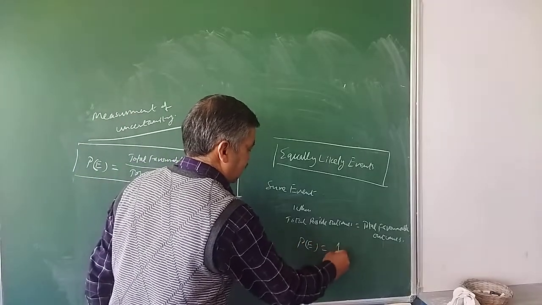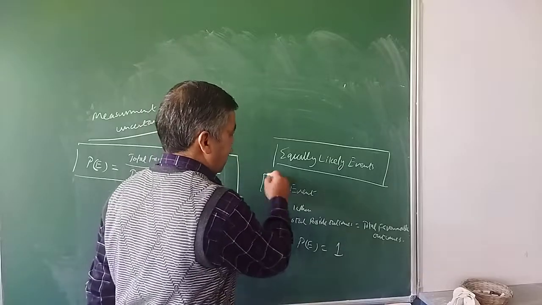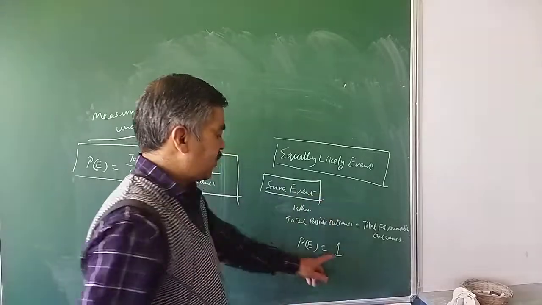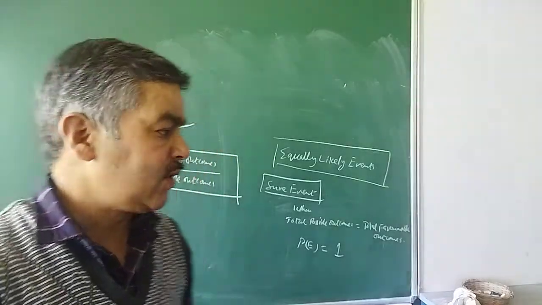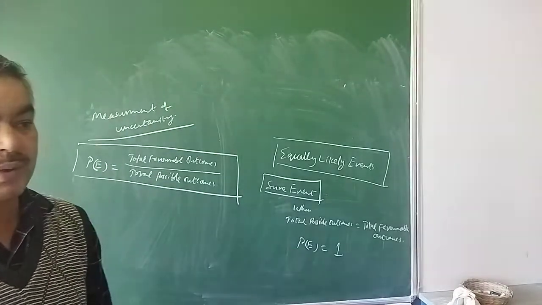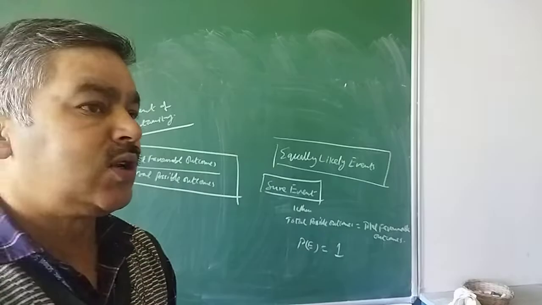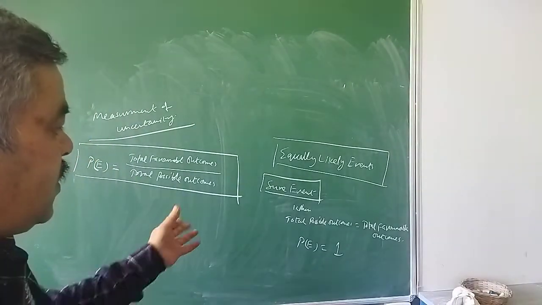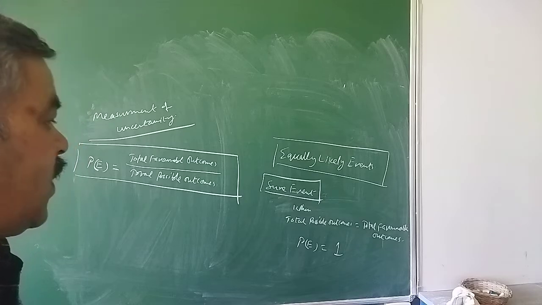So the probability of a sure event is always equal to 1. When you put the same number in the numerator and denominator, the result definitely gives the probability equal to 1. So in the case of a sure event, the probability will always be 1.